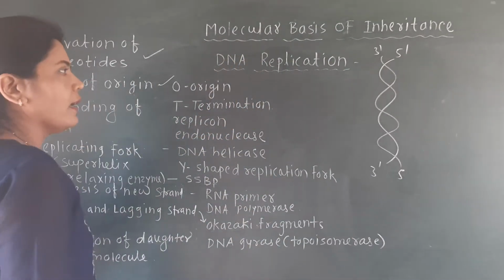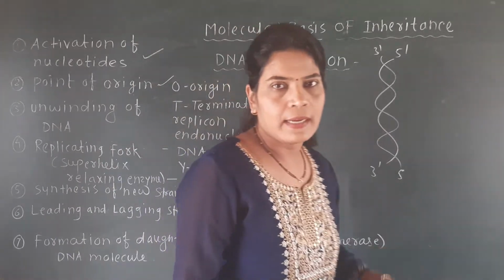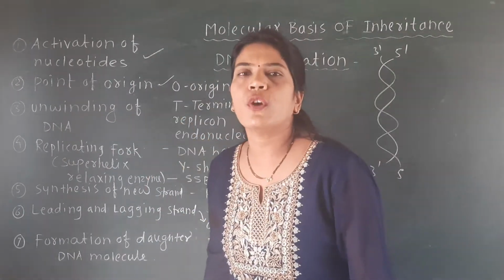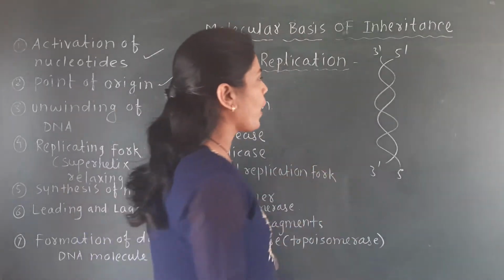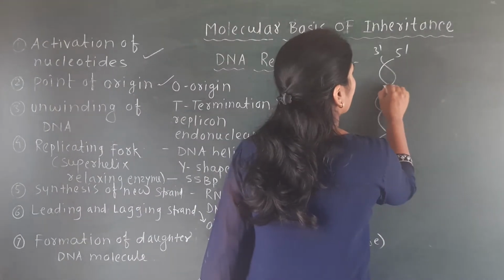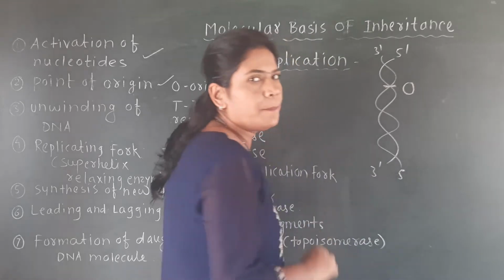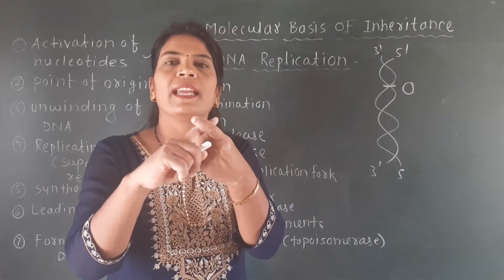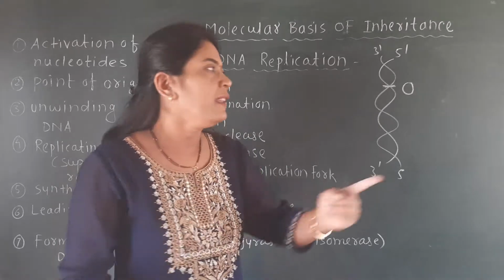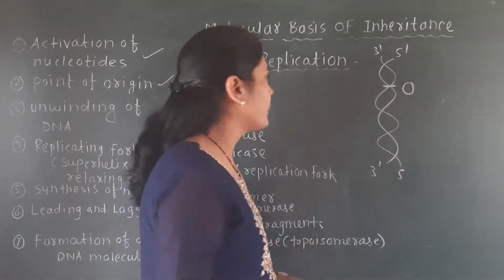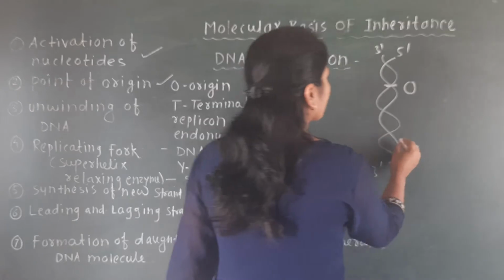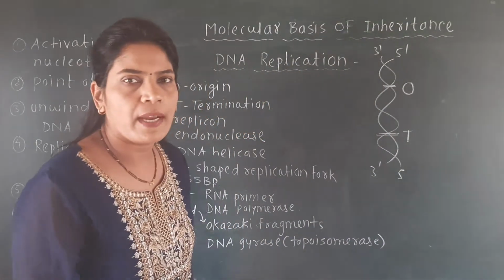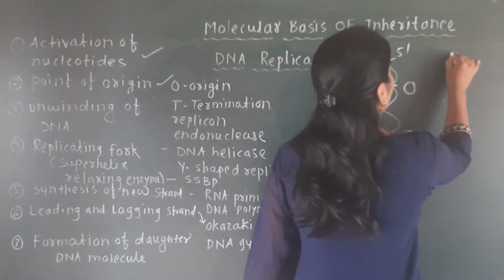Now this DNA is going to replicate, and for that there should be an origin of replication. If we see, at that point these two strands of the DNA get separated from each other. That is called the origin of replication. So it is the origin of replication, and if we see, this is T, the termination of replication. That same figure I will sketch here.